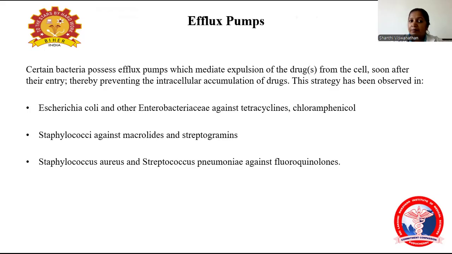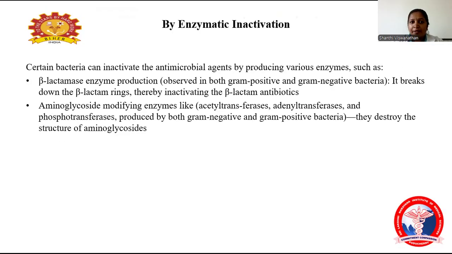The second one is the efflux pump. Certain bacteria possess efflux pumps which mediate the expulsion of the drug. Once the drug enters the cell, it prevents the intracellular accumulation of the drug by expelling it outside the cell. This is seen in Escherichia coli and Enterobacterales against tetracycline and chloramphenicol, Staphylococcus against macrolides and streptogramins, and Staphylococcus aureus and Streptococcus pneumoniae against fluoroquinolones. So this is about the efflux pump.